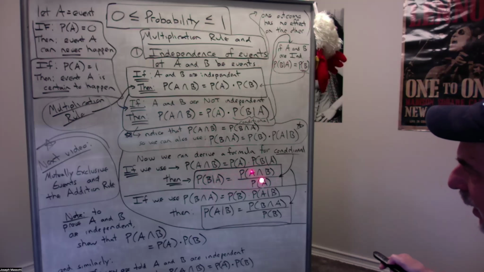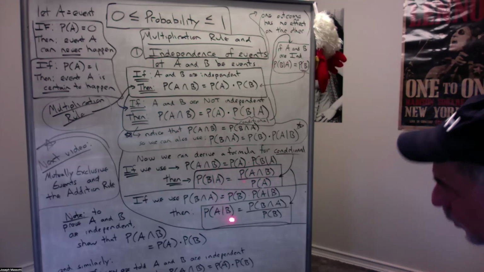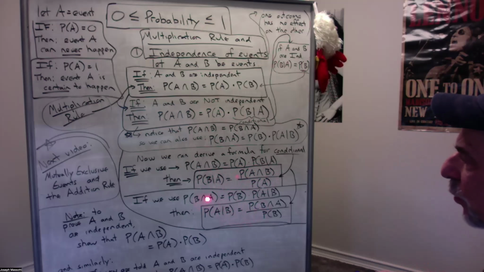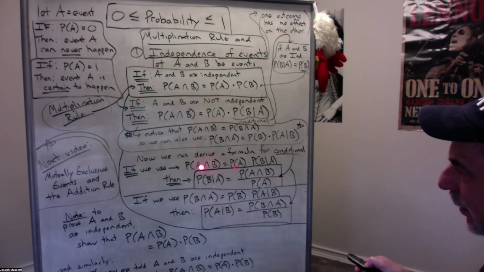Sometimes we'll be given information that makes this formula more useful to us. Sometimes we'll be given information where we want to reverse it. A and B, B and A, same thing, right? Two events, A and B happening. Two events, B and A happening. The only thing is we come up with a slightly different formulation on this side because here B is first, here A is first.